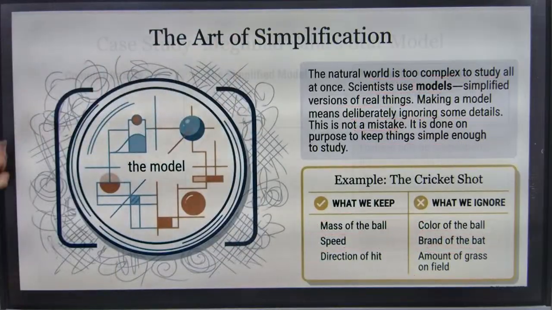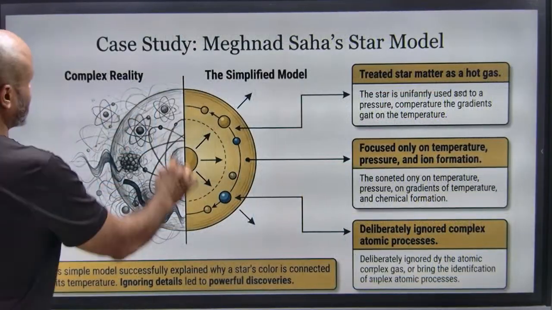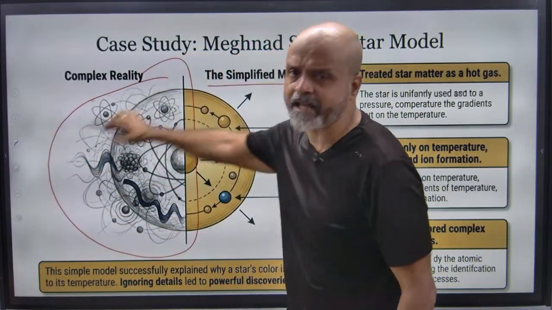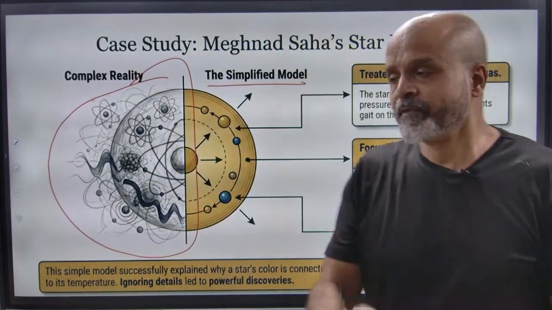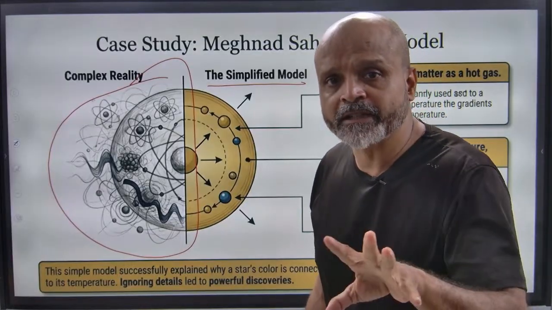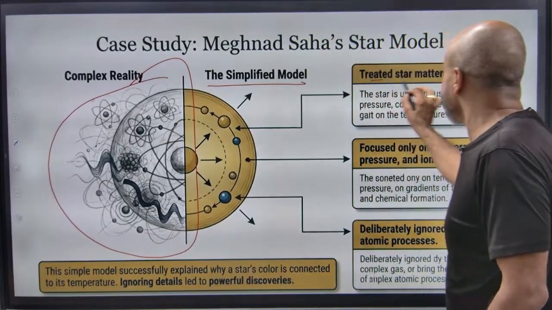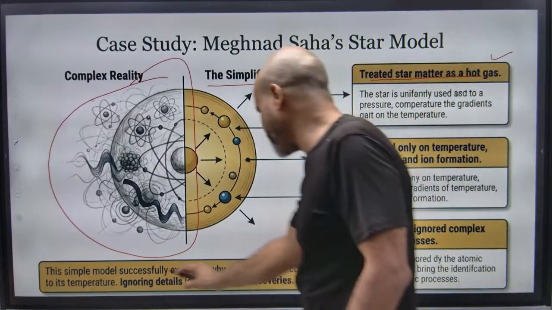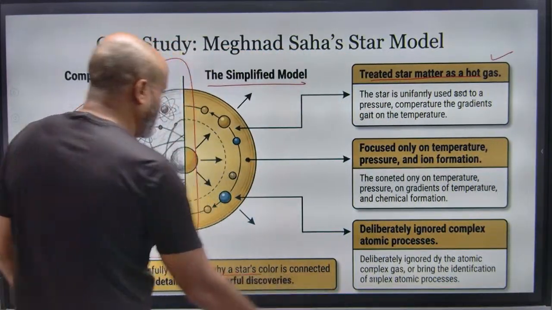Okay, let's move on to the other one. Complex realities. So there is a simplified model. There are so many things entangled up in science. Okay, we need to filter out things in order to have clarity on the different topics. Okay, treated star matter as hot gas. So Meghnad Saha, what he did, so the simple model successfully explained.